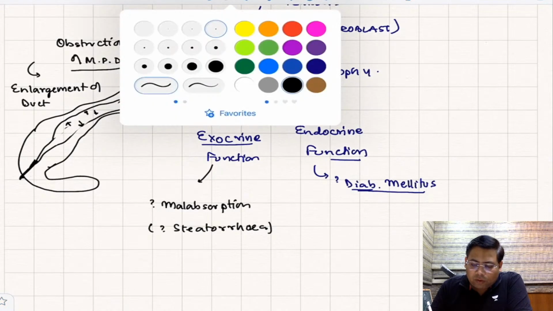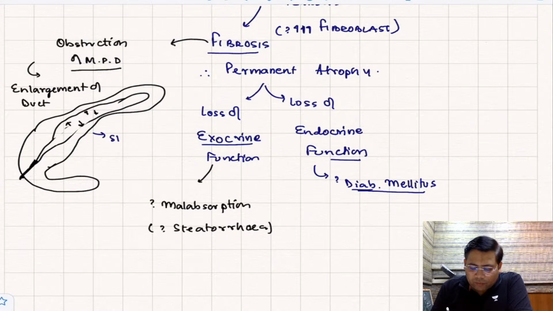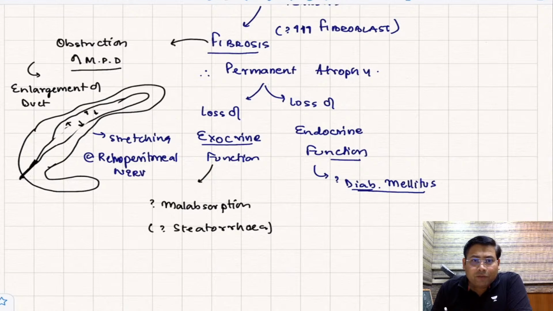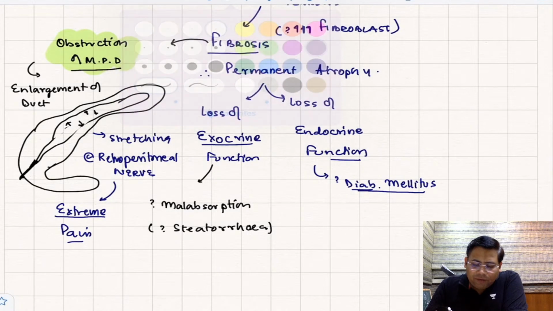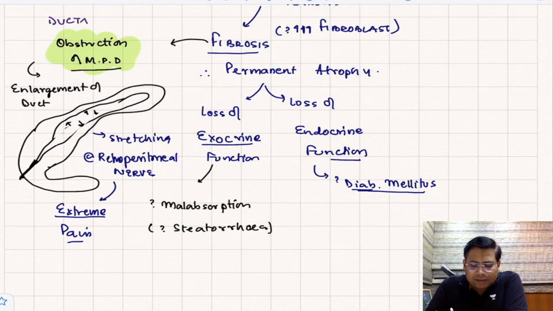This is going to cause the stretching of the nerves, the stretching of retroperitoneal nerves. And since there is stretching of retroperitoneal nerves, what is going to happen, students? Because of this, you will have extreme pain. Because of this complex relation, the patient is having pain because of the ductal hypertension. This is what is known as what? Ductal hypertension. We have a special term for this.